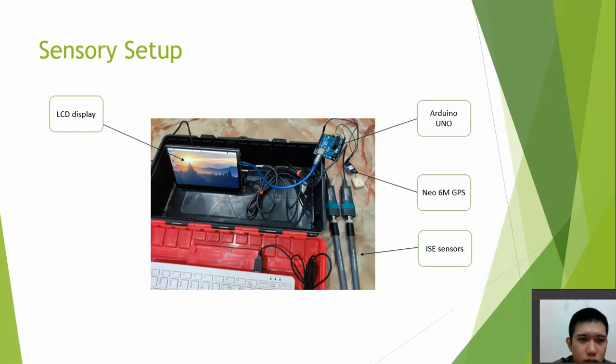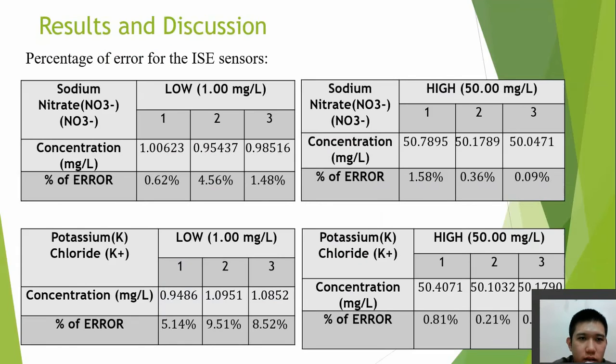Next, we proceed to the system setup. The figure shows the system setup of my system. The LCD display was connected with the Raspberry Pi controller, and the Neo GPS device is connected with the Arduino Uno board. Lastly, the ISE sensor and Arduino Uno board were connected to the Raspberry Pi by using the serial port. Now we proceed to the results and discussion part.